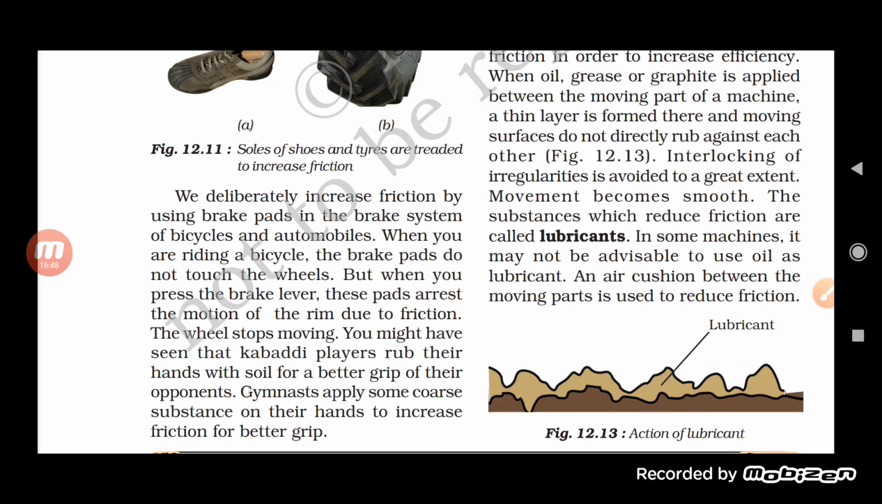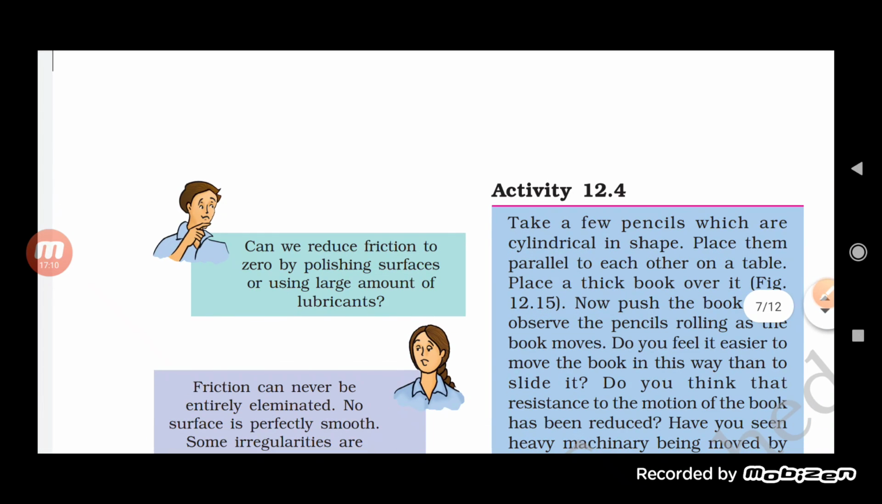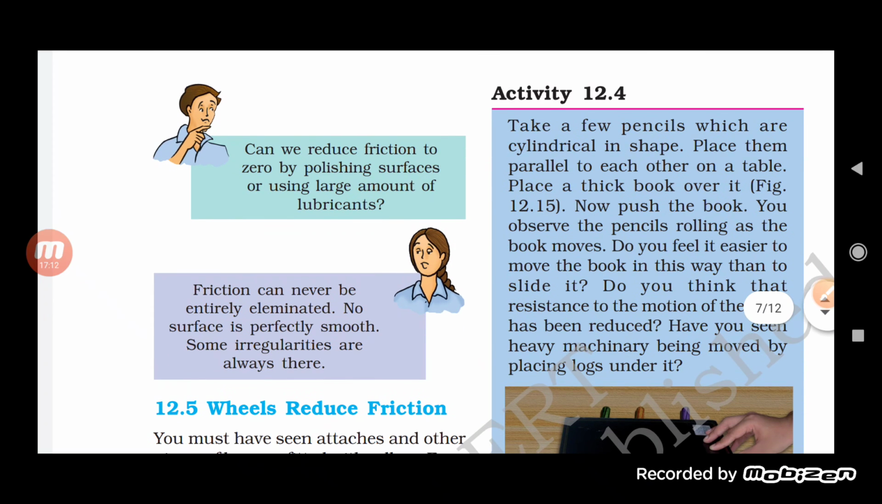In some cases, students, oil is also not used as a lubricant. So a lubricant is what helps in reducing friction. Even an air cushion present between the moving parts is used to reduce friction. So there are a lot of different materials with the help of which we can reduce friction, by polishing the surface or by using a good amount of lubricant on it.